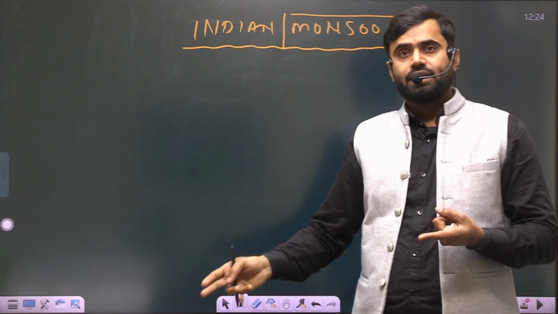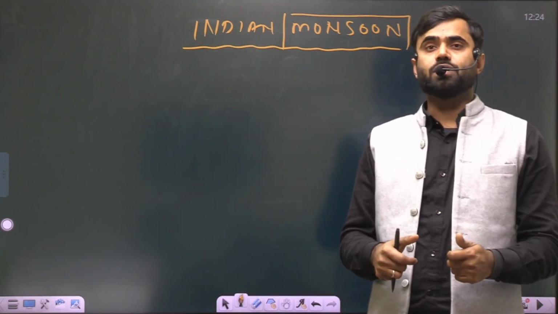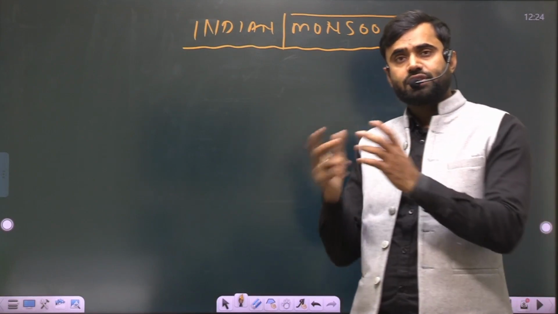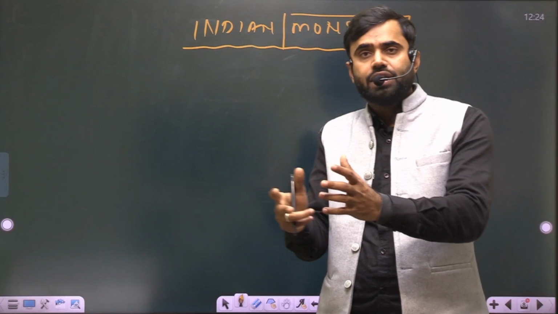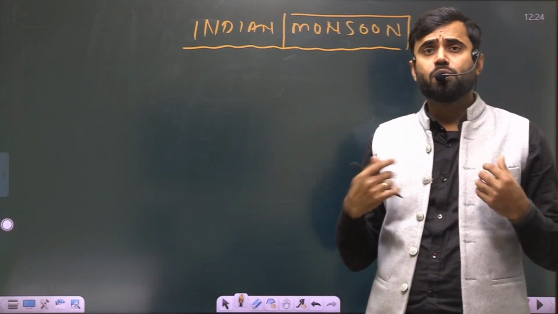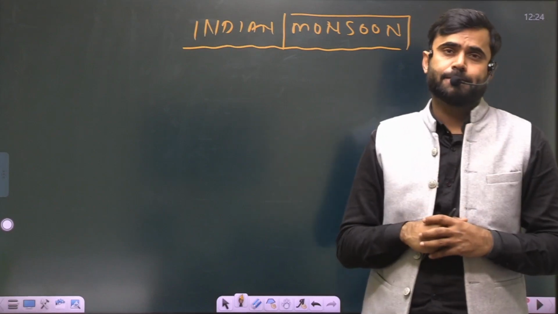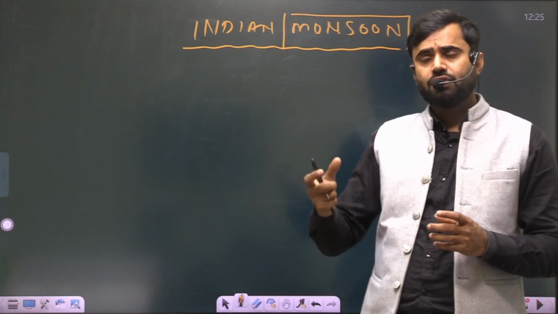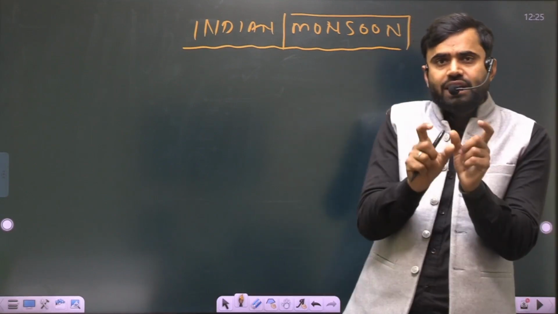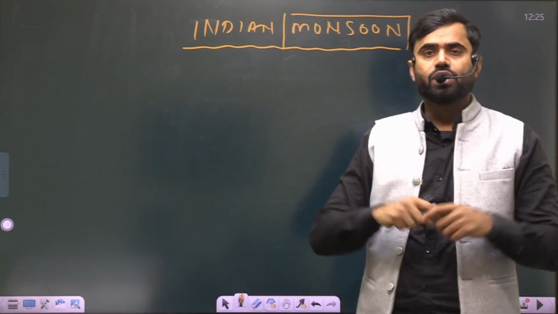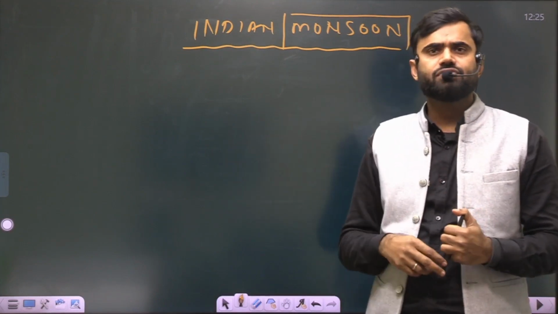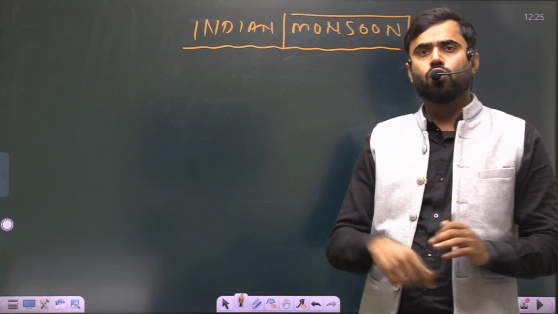And on the other hand, some other factors are also responsible, like El Nino and La Nina. What is the role of La Nina and El Nino? When La Nina is active, why do we have so much rainfall, an excess of rainfall? And when El Nino is active, why do we have a deficit of rainfall? And the location of La Nina and El Nino, what is the Walker cell circulation? What is the Walker cell circulation? We have to understand these important factors, the role of El Nino and the role of La Nina.